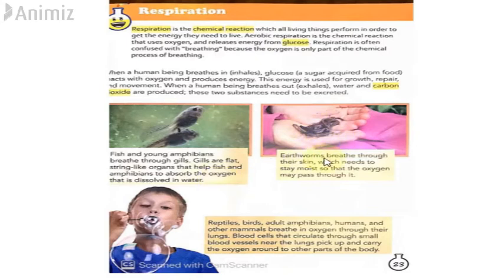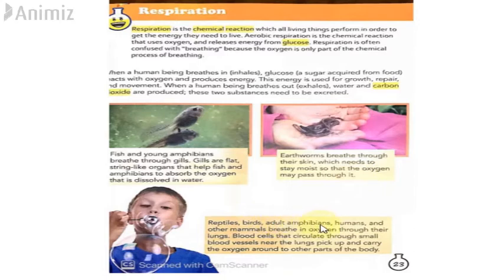Then earthworms. Earthworms breathe through their skin, which needs to stay moist so that the oxygen may pass through it. So how do earthworms breathe? They breathe with their skin. If you look at an earthworm, it is always wet. Why is it wet? Because in order to stay alive, it needs to respire. It needs to take in oxygen, and that moist, watery skin takes in oxygen for it, and that is how the earthworm lives.